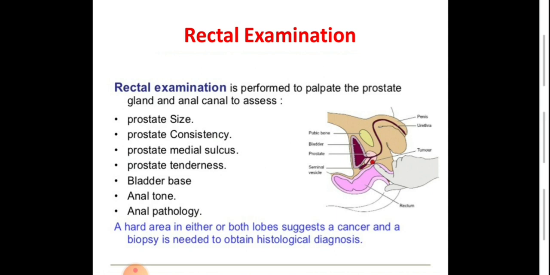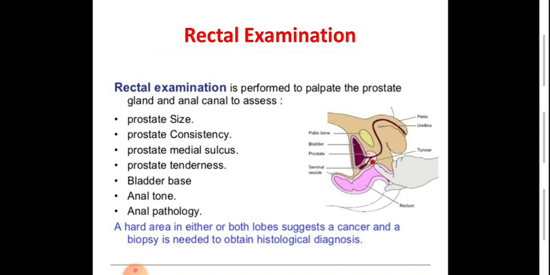Then we examine the prostate, which is located anteriorly. The prostate is usually of peanut size, of firm consistency, with two lobes, right and left, and a median sulcus. So we examine the prostate for its size, if it is enlarged or not, and its consistency.